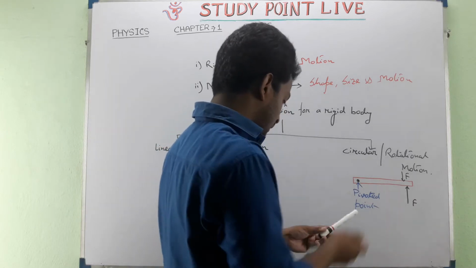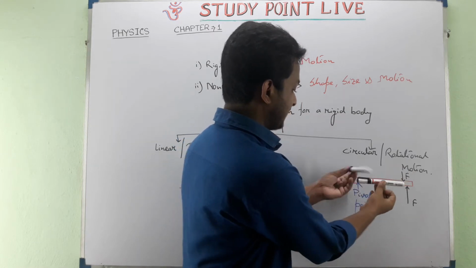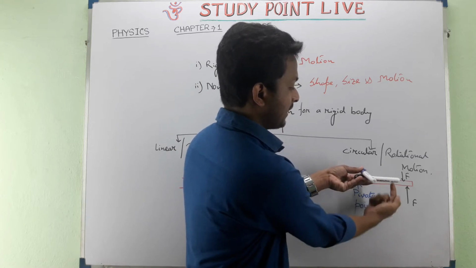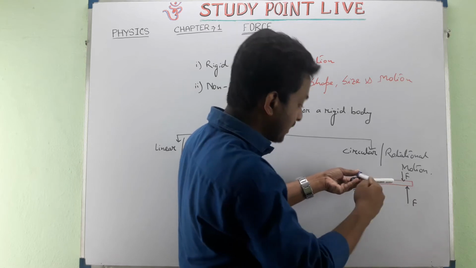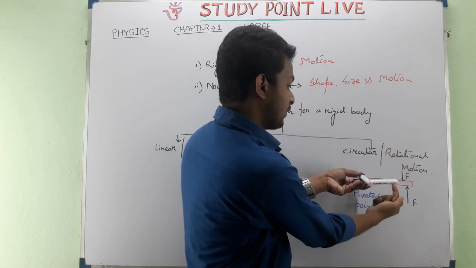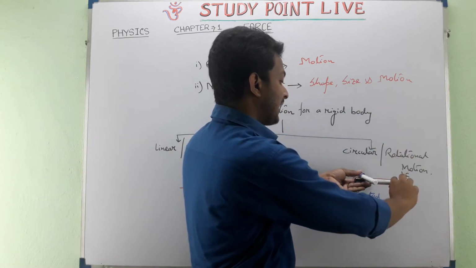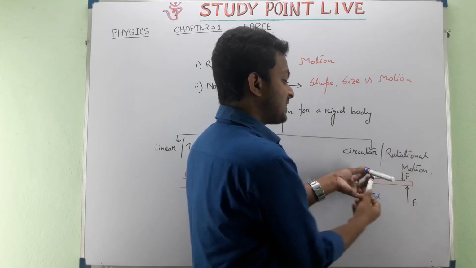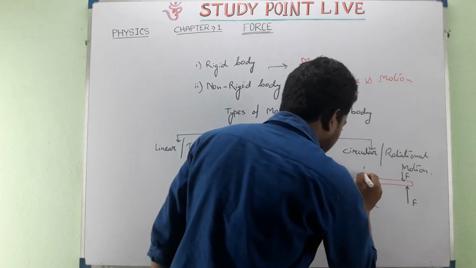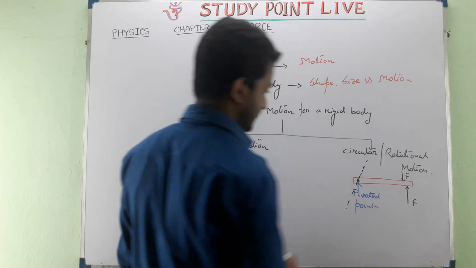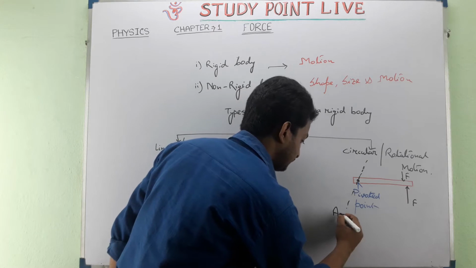And we can also say like that, suppose this is the object and this point is fixed. So if we give the force over here, the object will try to rotate with respect to this axis. But whenever we give the force over here, it will try to rotate with respect to this axis, and whenever we give the force in downward direction, then also it will try to rotate with respect to this axis in clockwise direction. So here, with respect to a particular axis, this object will try to rotate. This axis is known as the axis of rotation.